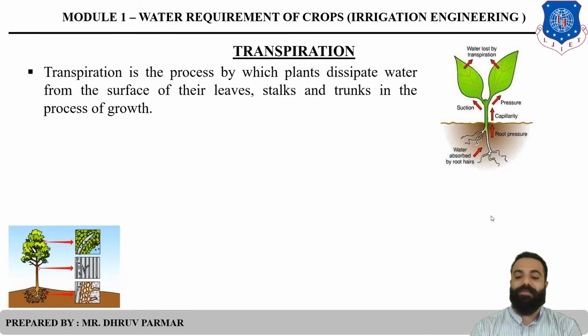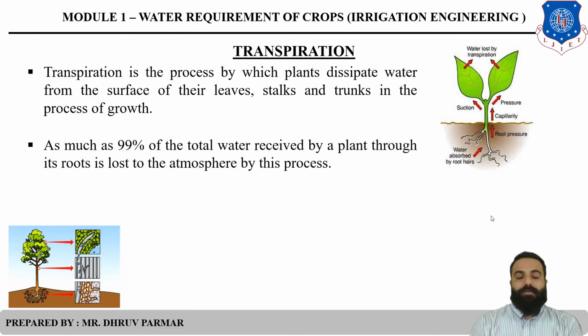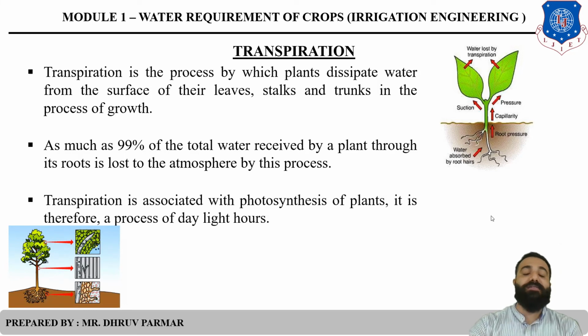About 90 percent of the water received by the plant through its roots is lost due to this process. Transpiration is also associated with the photosynthesis process, so it is a daylight process. Clear? Please remember that point: transpiration is a daylight process.